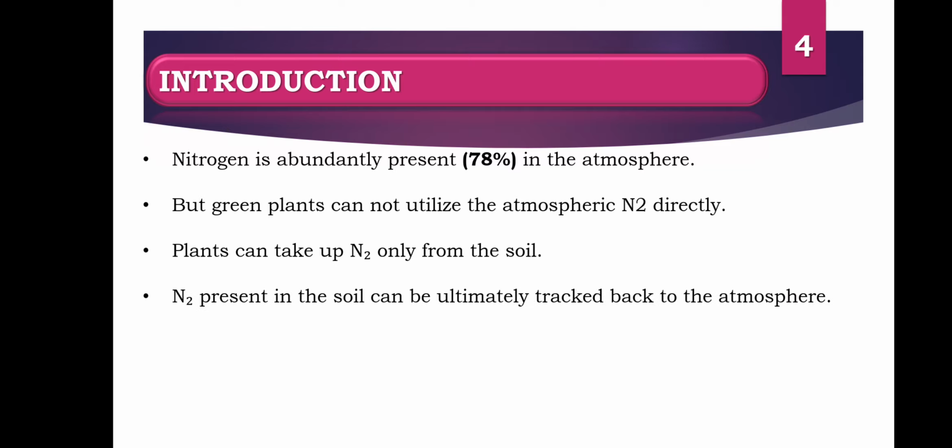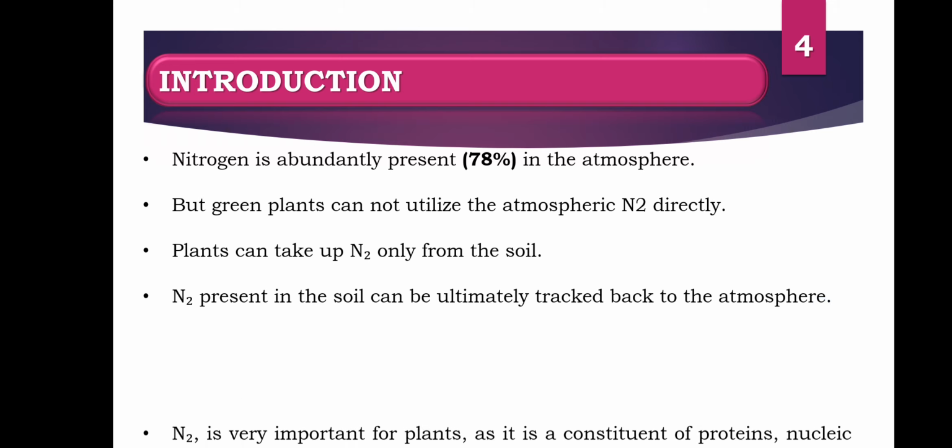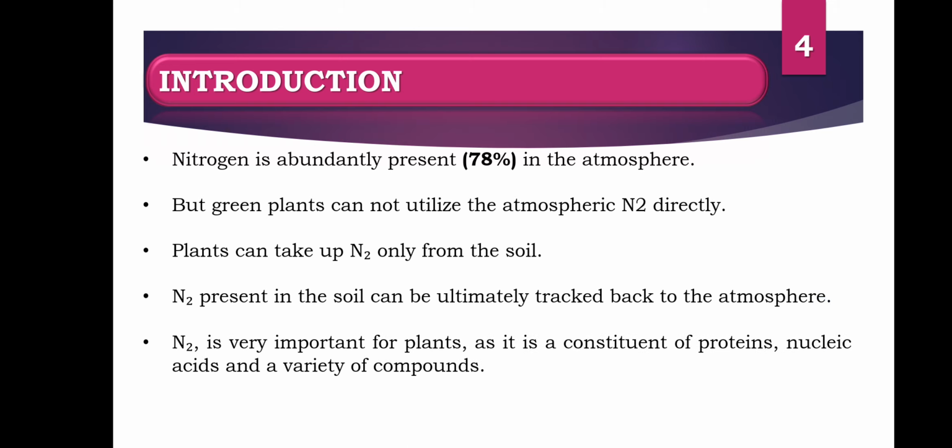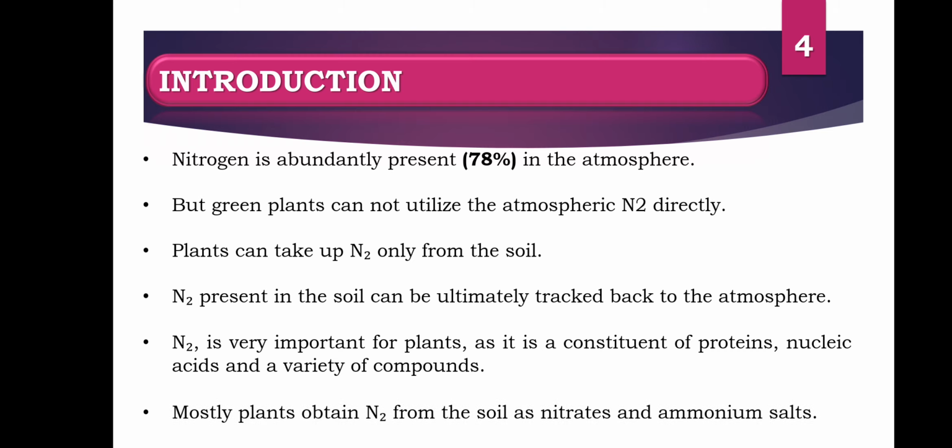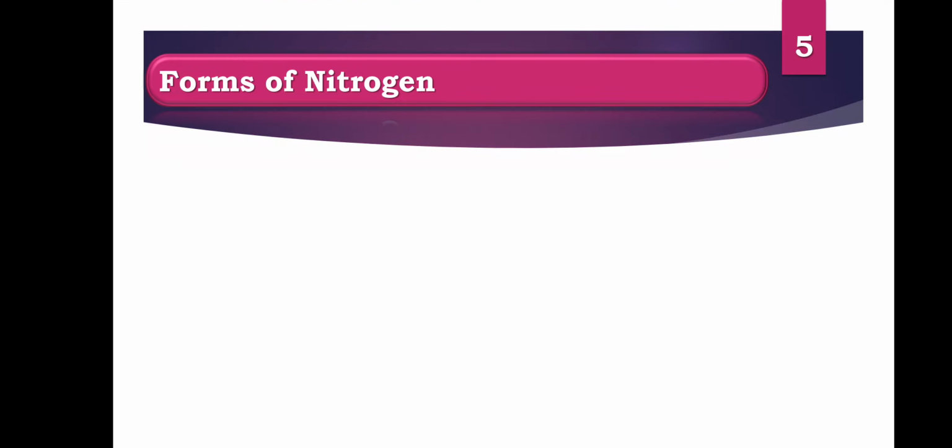Plants can take up nitrogen from the soil. Nitrogen present in the soil can ultimately be traced back to the atmosphere. Nitrogen is very important for plants as it is a constituent of protein, nucleic acid and a variety of other compounds. Mostly plants obtain nitrogen from the soil as a nutrient, as ammonia salts. We will discuss the forms of nitrogen, organic and inorganic. These are the two forms present in our atmosphere, in the soil, or in the whole world.